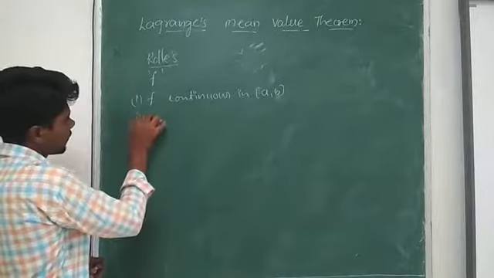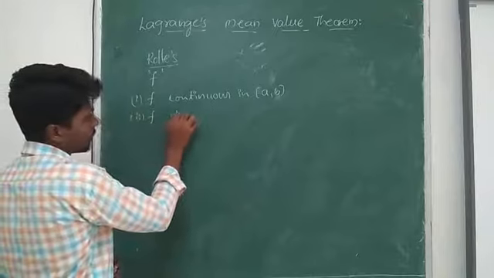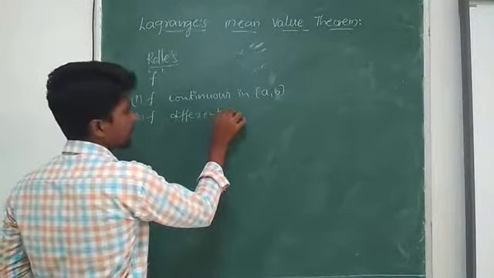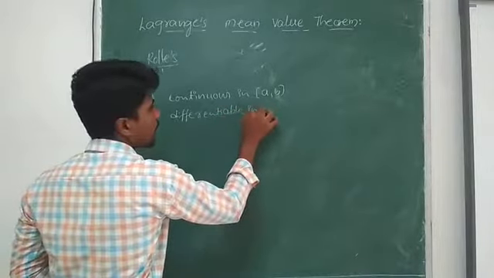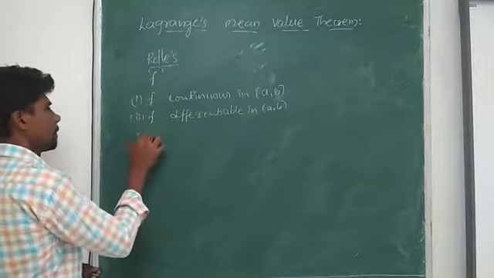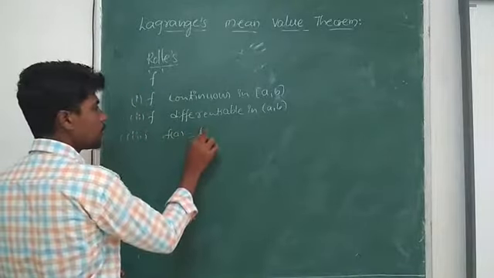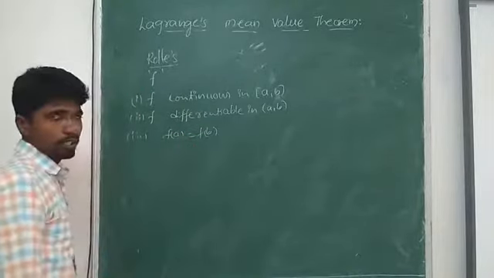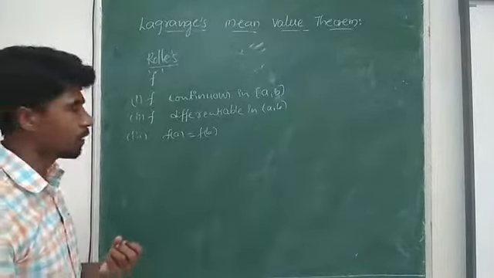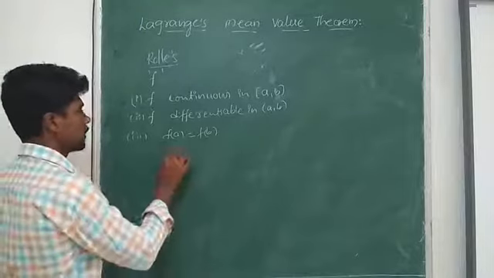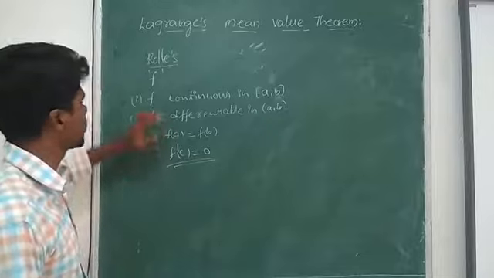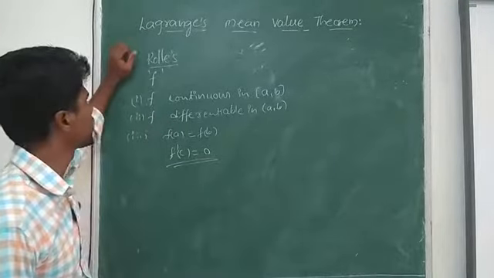Next, f should be derivable, nothing but differentiable, in open (a, b), and f of a should be equal to f of b. So if it satisfies all three conditions, then there exists a real number c such that f dash of c is equal to 0. This is what we discussed in a previous class, nothing but Rolle's theorem.